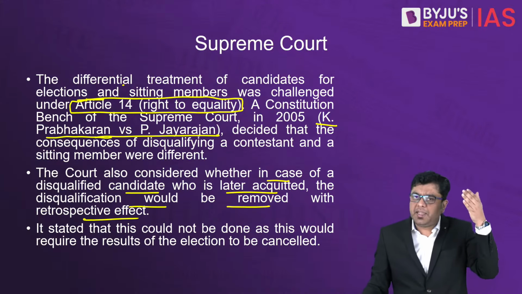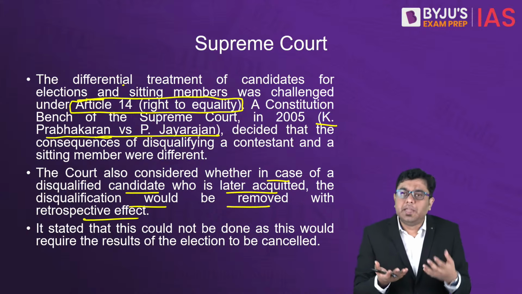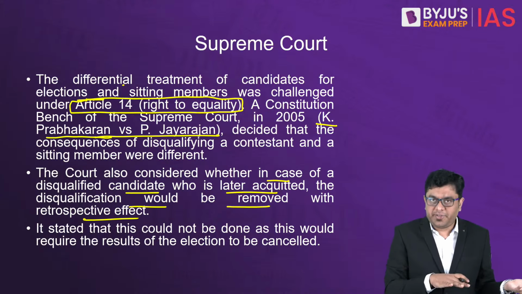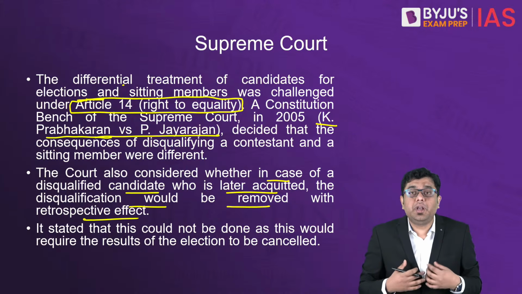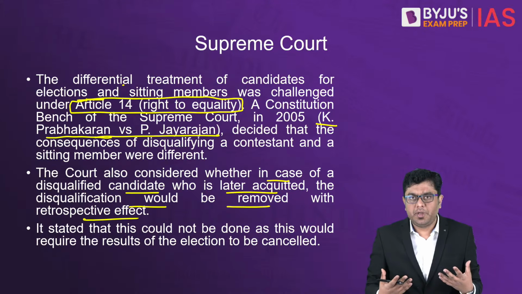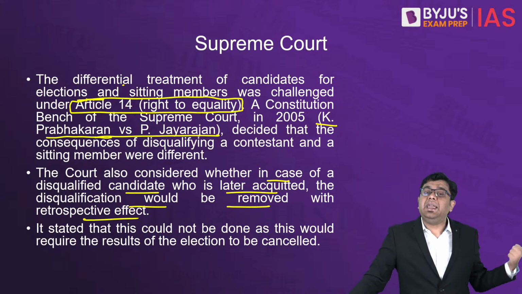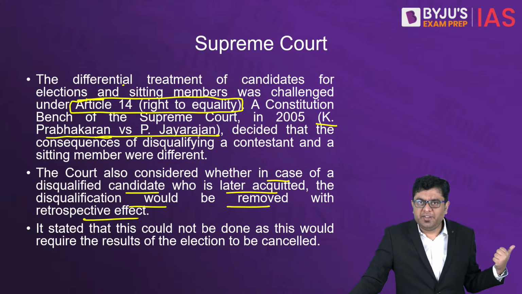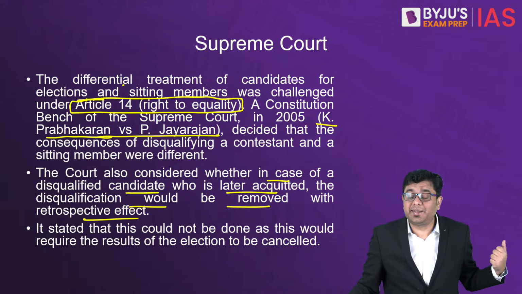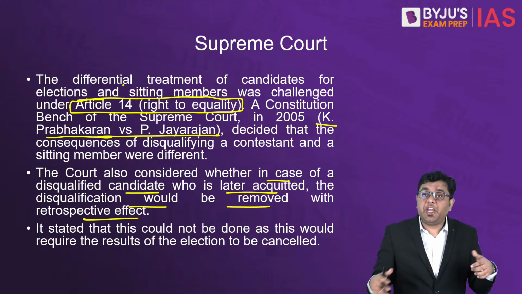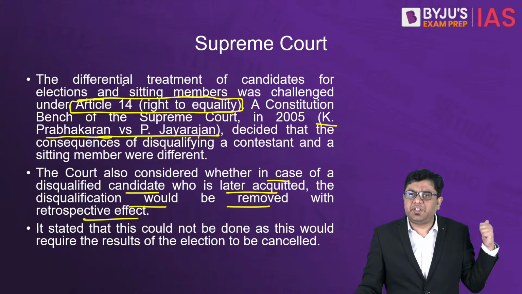And the court, after hearing all the pros and cons, overturns the conviction, and now I as an individual am acquitted of those charges. In the meanwhile, if by-elections have been held in my constituency, what will happen then? Will the by-elections be cancelled, and will my disqualification be removed from a retrospective date?